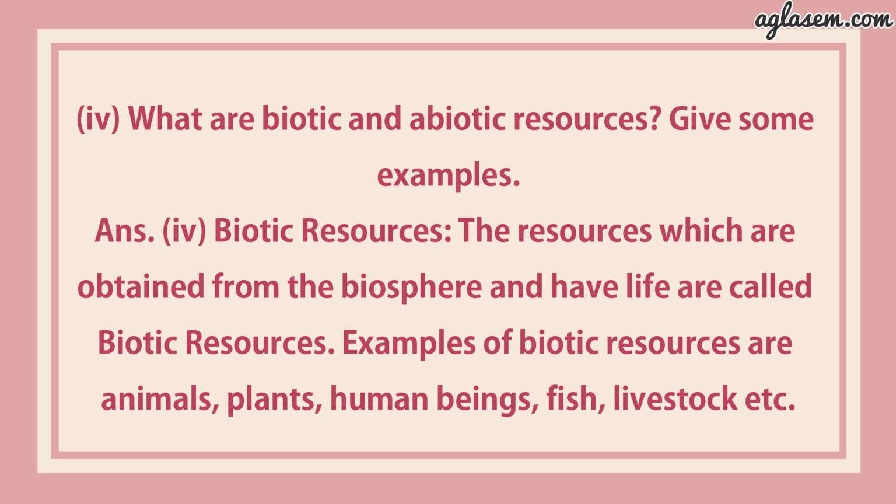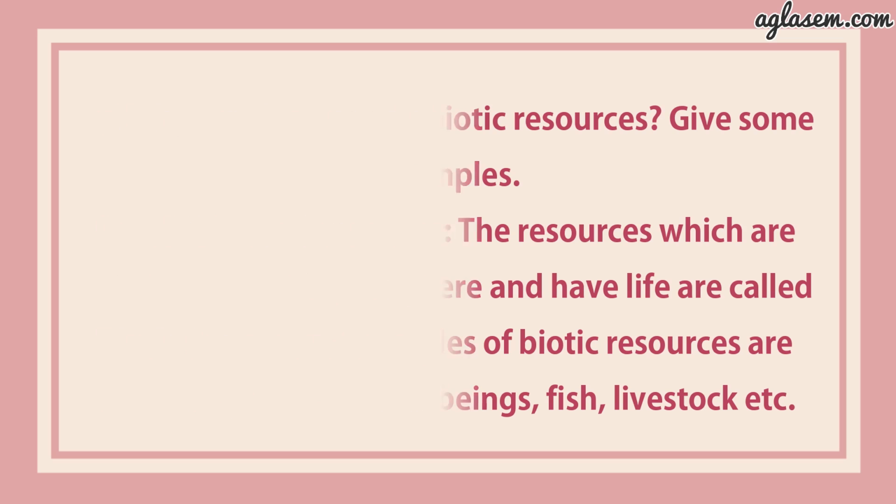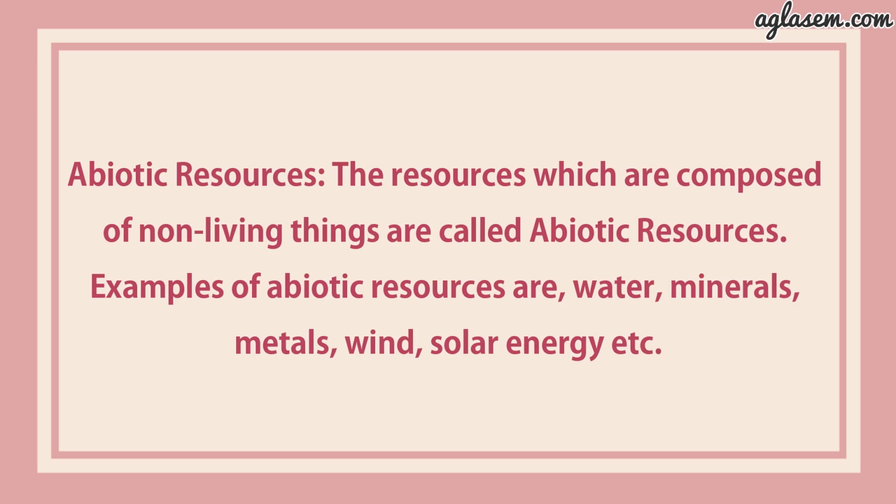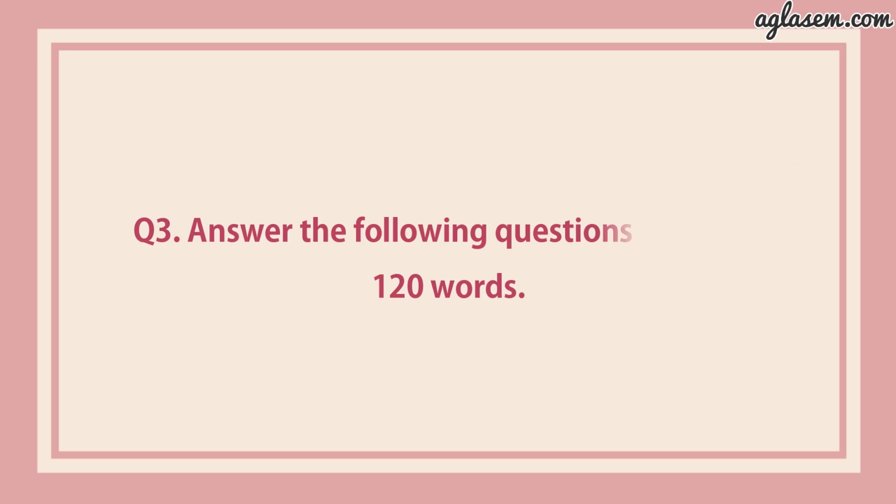The resources which are obtained from the biosphere and have life are called biotic resources. For example, animals, plants, human beings, fishes, livestock, etc. Whereas abiotic resources are the resources which are composed of non-living things. Examples of abiotic resources are water, minerals, metals, wind, solar energy, etc. Further, question number 3 says answer the following questions in about 120 words.